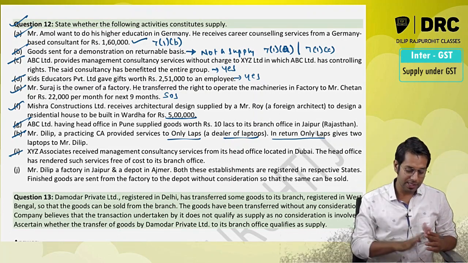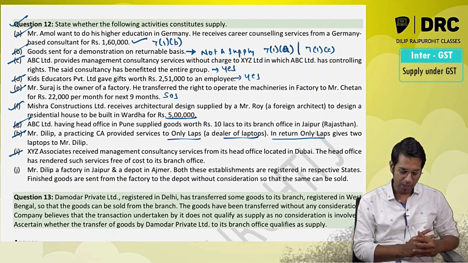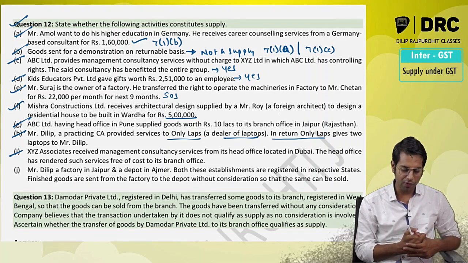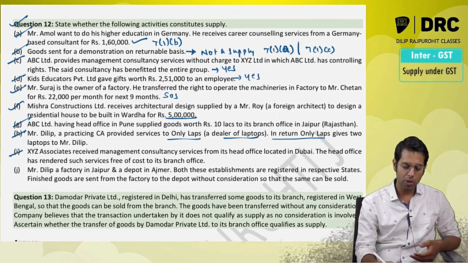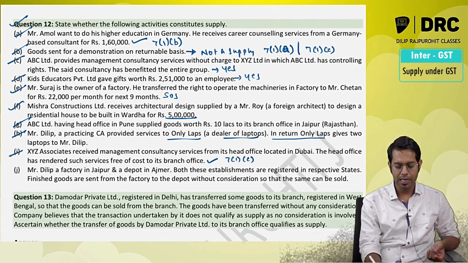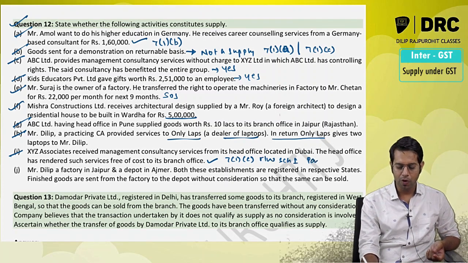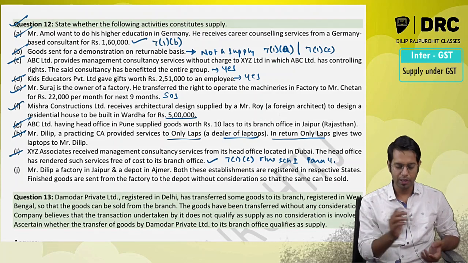XYZ Associates received management consultancy services from its head office located in Dubai. Dubai rendered the services free of cost to its branch office. So it will be treated as supply if it is for business purpose. Section 7 subsection 1 clause C read with Schedule 1 is required to be applied, and para 4, the last point, will be applied over here.